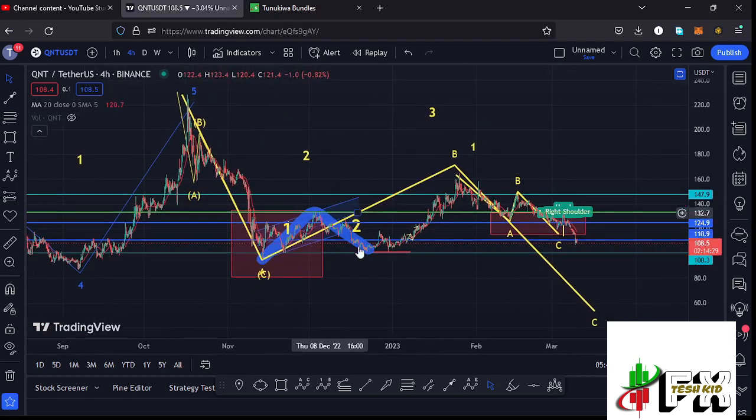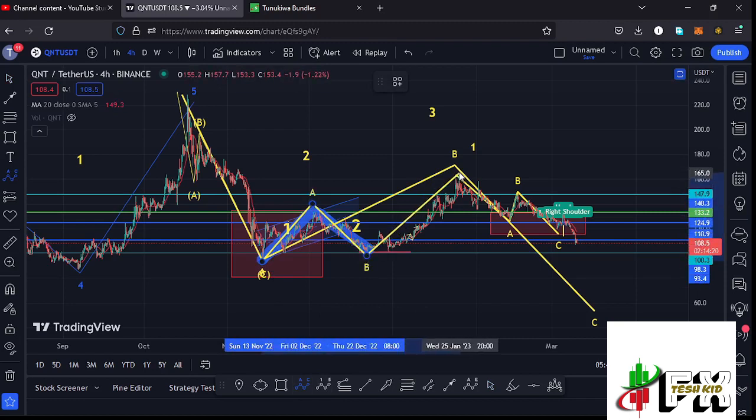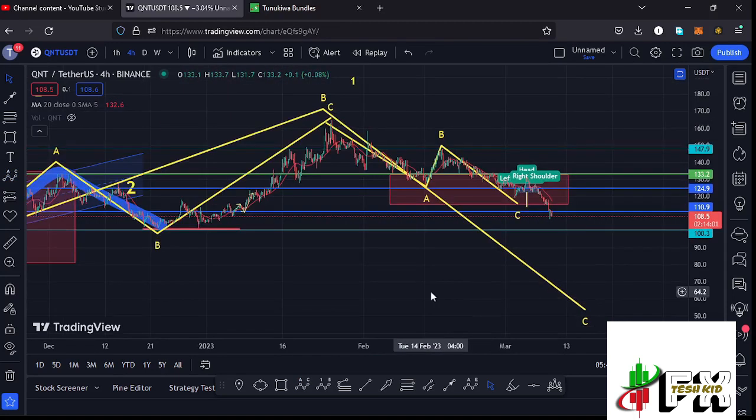And there are chances that in this 1-2 setup that we had been seeing over here, we can just term this as an ABC corrective structure, having that as the wave A, then a wave B, giving us a peak at around the $165.5 mark, and also completing the formation of that wave B to the upper side. And there are chances that whatever we are seeing after the peak at around the $165.5 mark is an impulsive wave to the lower side in the formation of that wave C.